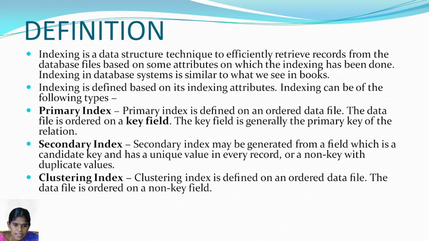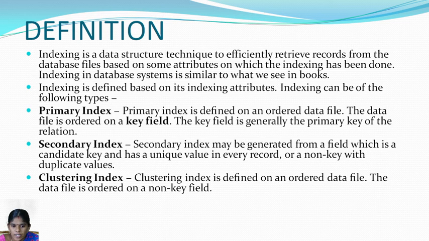Indexing is defined based on the indexing attributes. Based on these attributes, indexing can be of the following types: primary index, secondary index, and clustering index. First, the primary index is defined on an ordered data file. The data is ordered on a key field, which is generally the primary key of the relation.